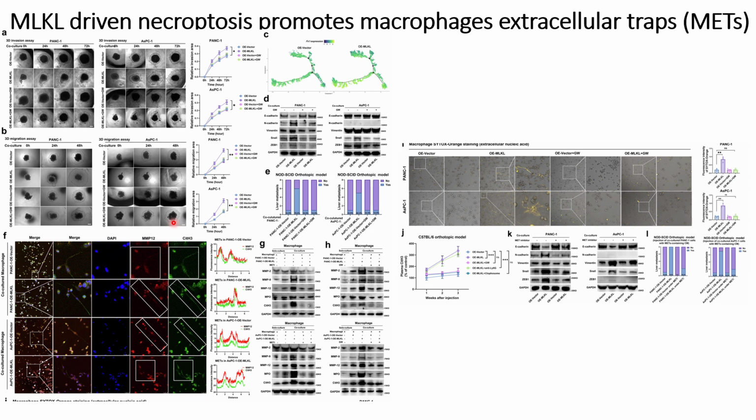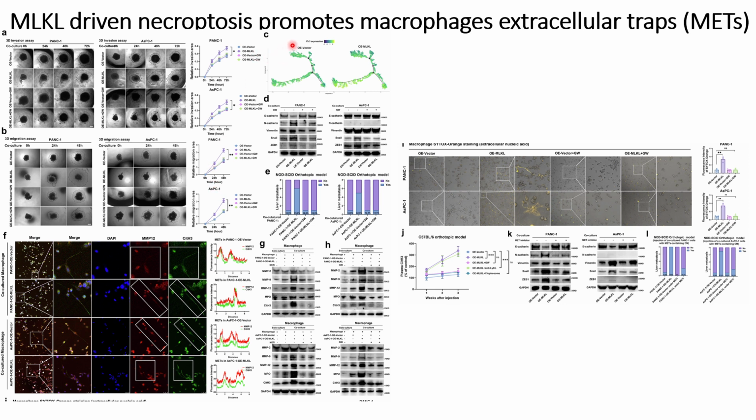So both the migration and invasion in PANC1 and ASPC1 are reversed when they use the inhibitors for the MLKL gene, and these are quantified on the right hand side. For PANC1, when MLKL is overexpressed, invasion is higher compared to the control case, where there is no overexpression or inhibitors for MLKL used. The results are similar for ASPC1 in the invasion assays, and for both cell lines in the migration assays.